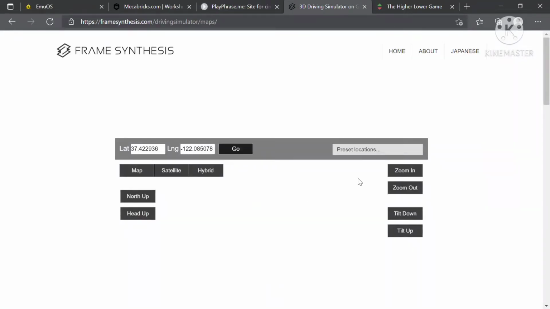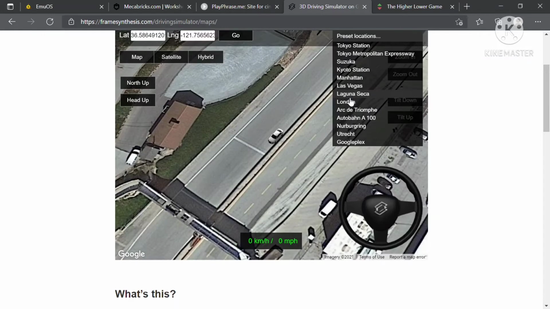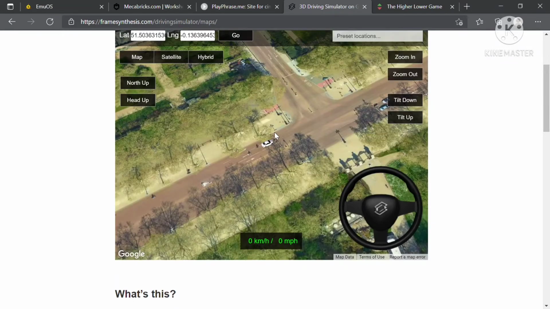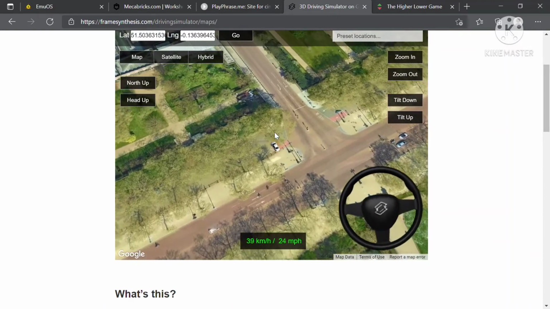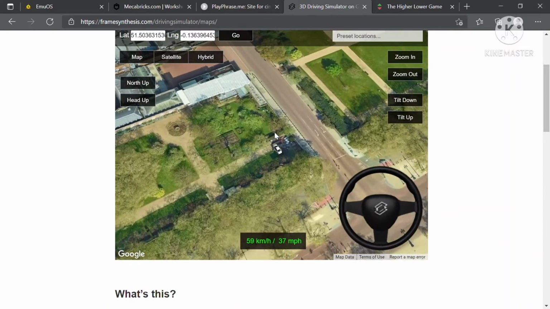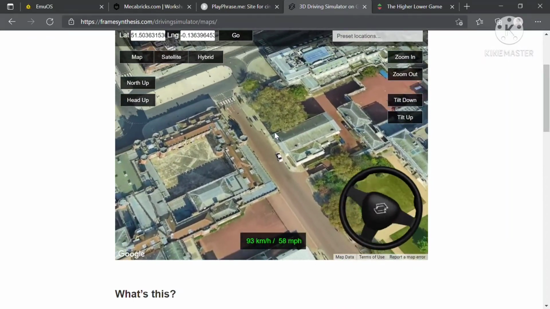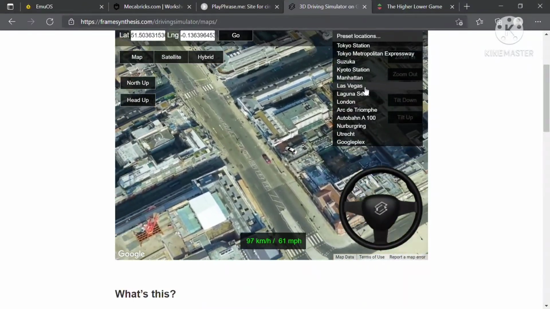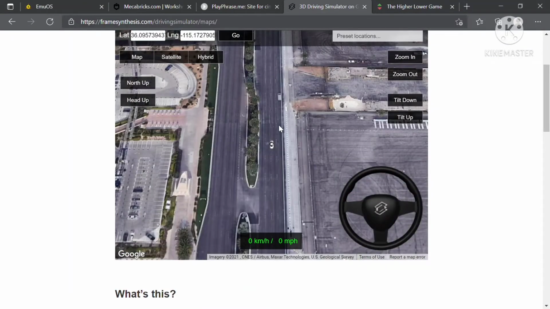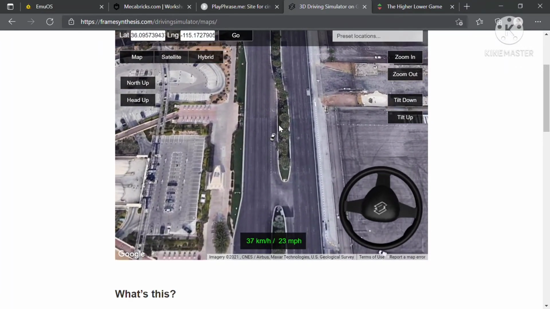The next website is Google Map Simulator, I guess. So we can actually pick a city. Let's choose London. So we can actually drive as if it's like driving on the Google Maps. They have picked the data from Google Maps, I think, and it's for fun only. And as you can see, I am driving over the buildings. Let's go to Las Vegas now. I am driving over the buildings, and that's crazy.